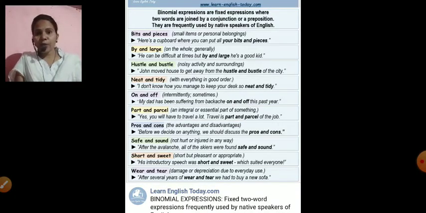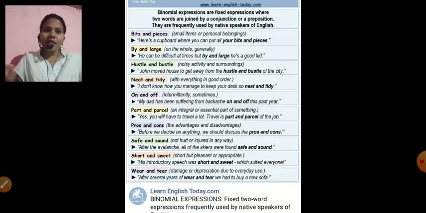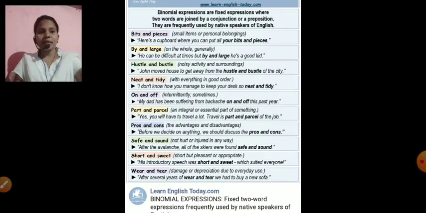Short and sweet, very well. Short but pleasant and appropriate. His introductory speech was short and sweet. Wear and tear, wear and tear. Damage or depreciation due to everyday use. If we use something every day, children, after some days or months it gets tattered, no? After several years of wear and tear, we had to buy a new sofa. Okay, it got damaged a little bit.